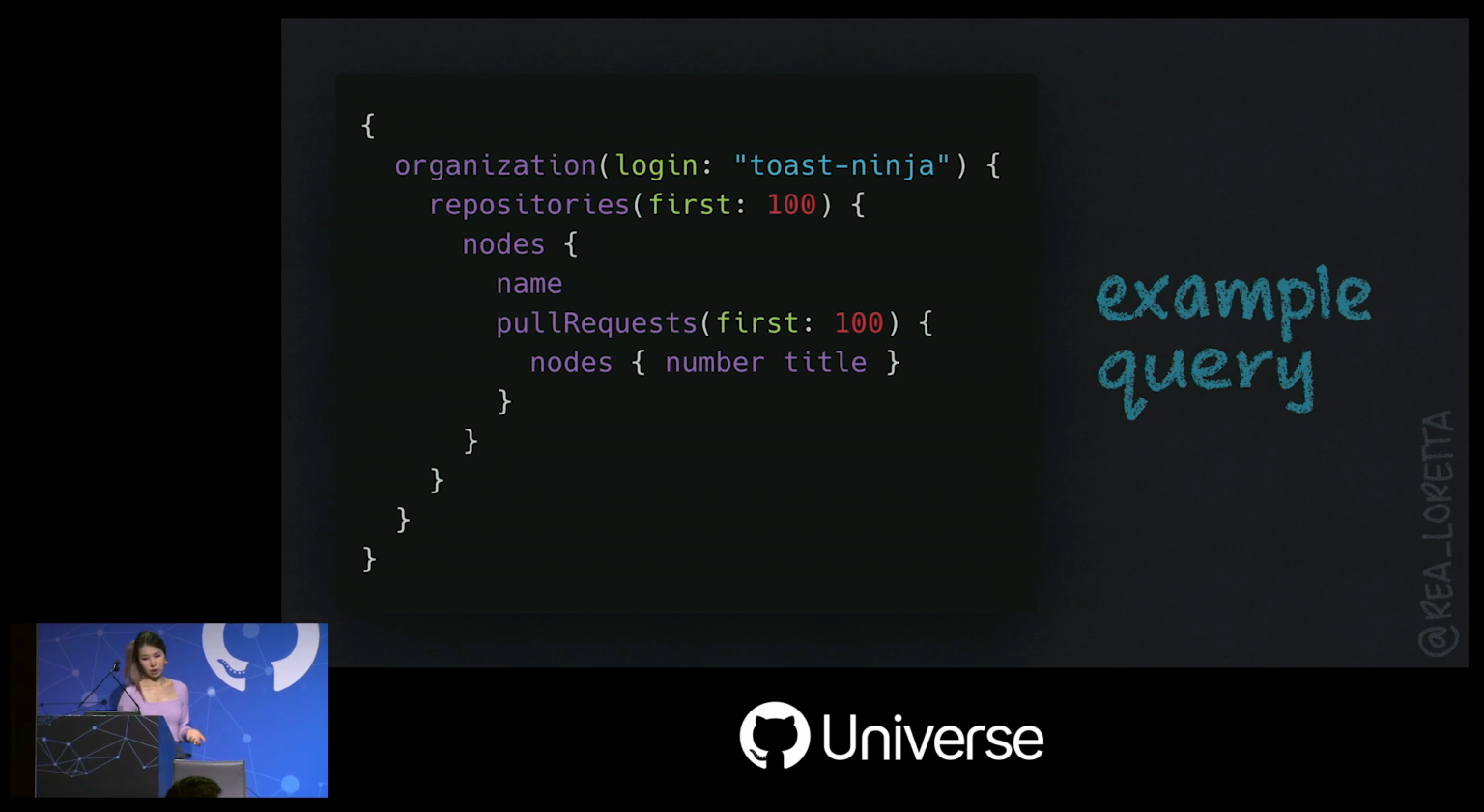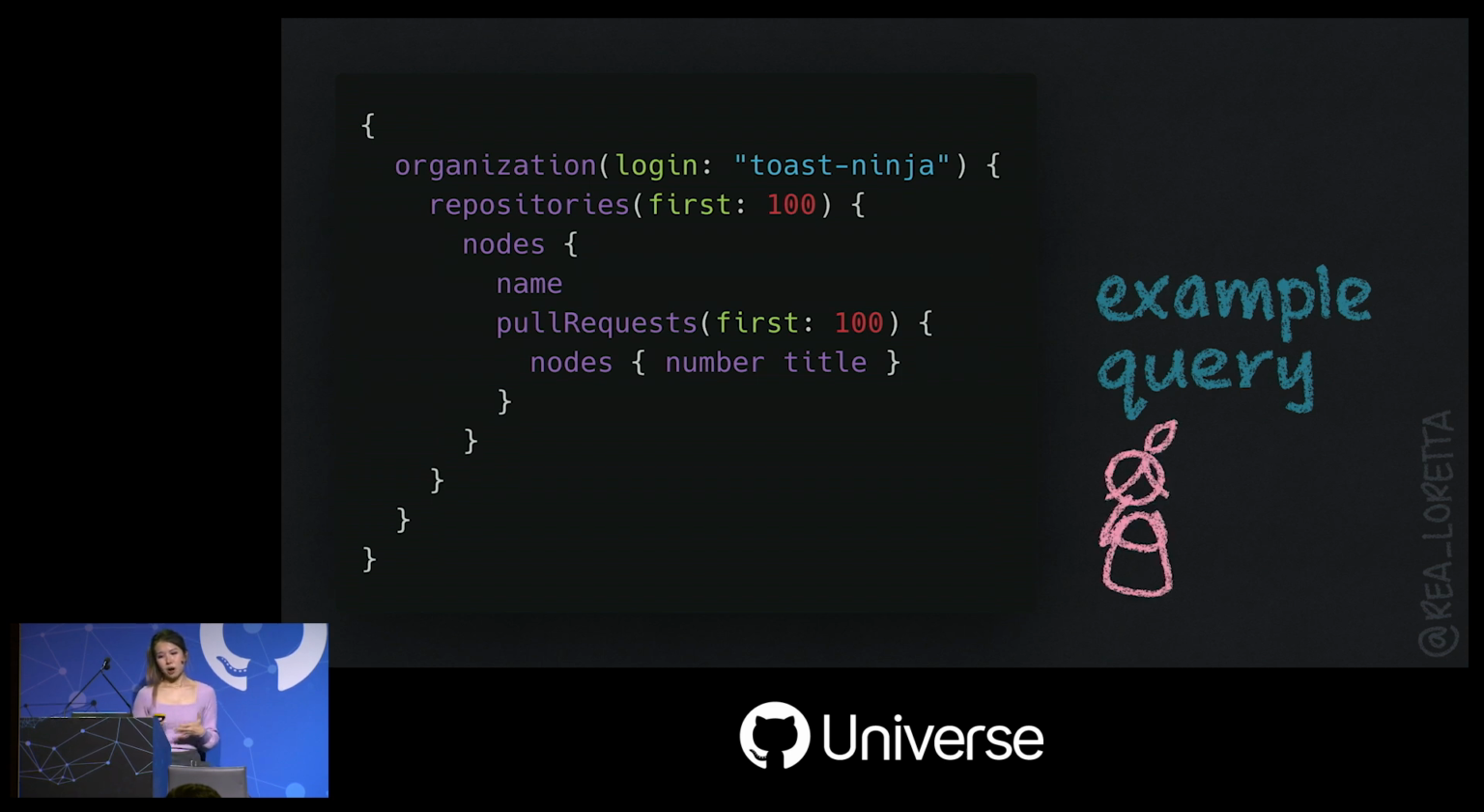So a very simple query would look like this. Notice we specify the organization by name, then the repositories with the argument first 100. And this is our page size upper limit, which specifies fetching only the first 100 repos, which is fine for some orgs. And we also request the first 100 PRs for this repo. And the repos that have more than 100 PRs are out of luck for now. So coming back to our query, there's an obvious problem with this, since we're not fetching all the data.